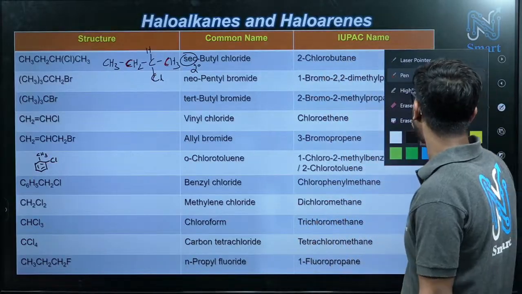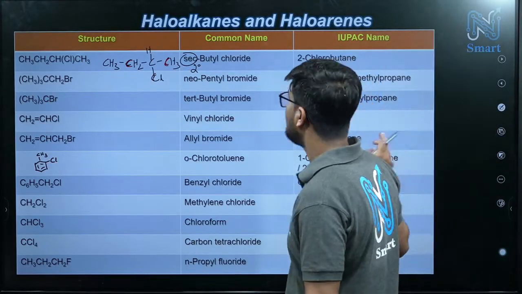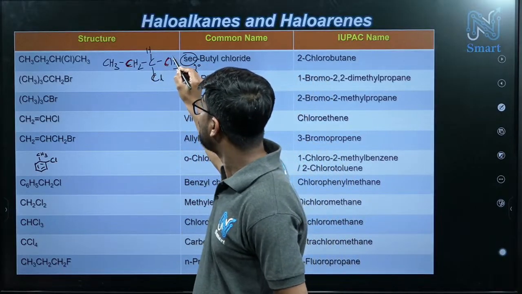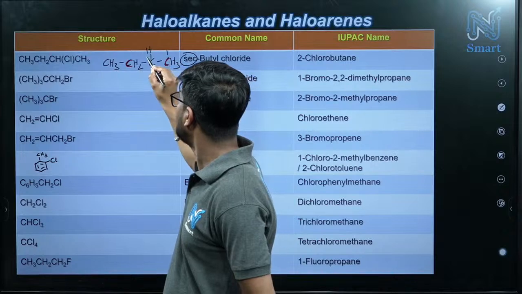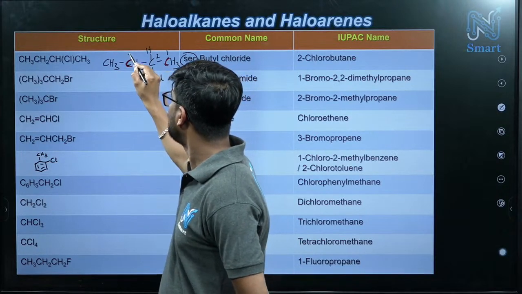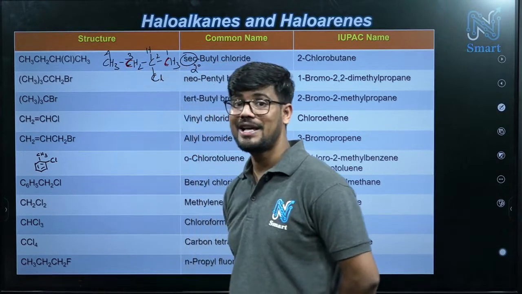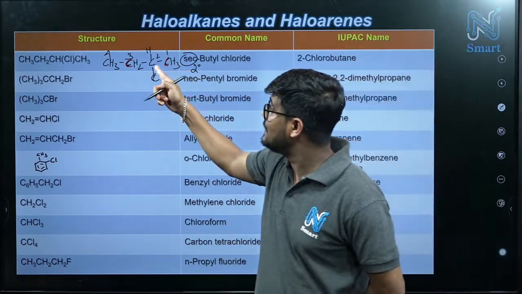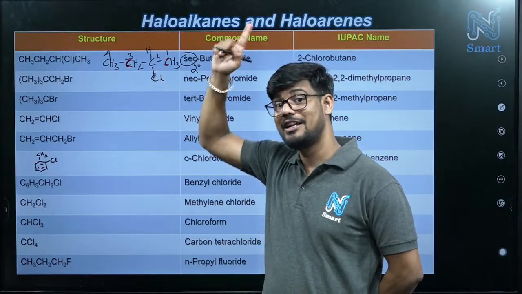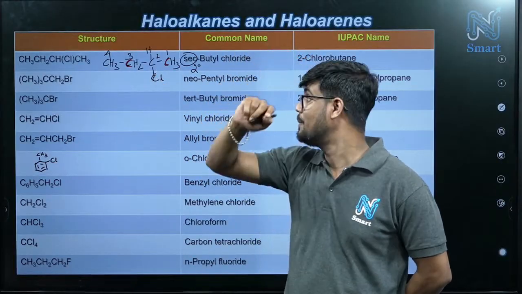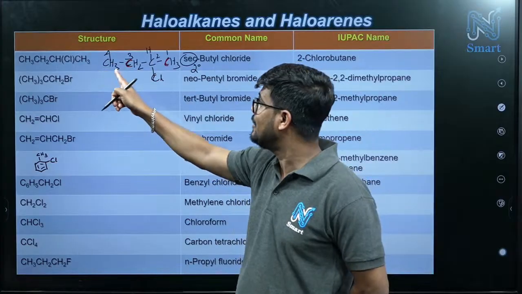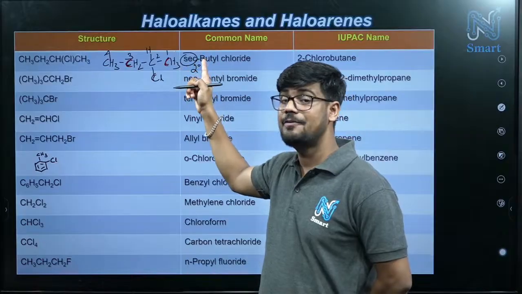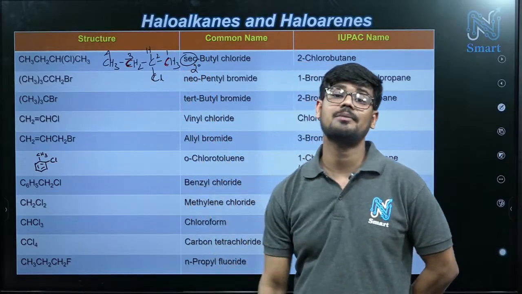Now just check what will be its IUPAC name. If you start naming from the right side, 1, 2, 3, 4, the longest chain is 4 carbon. And why am I starting from the right side? Because of the nearest locants rule for the substituent. If you start from the left side, the 3rd carbon has chlorine. If you start from the right side, the second carbon has chlorine.